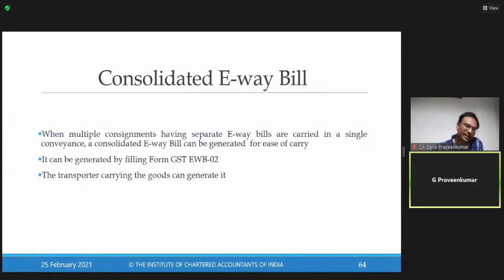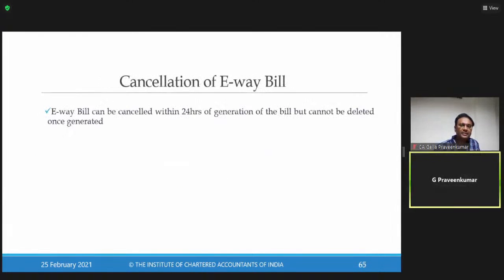Now, there is a concept called consolidated e-way bill under GST law. Usually when there is a transportation, when a vehicle has to carry the consignment, that vehicle has multiple consignments. A couple of consignments may have an e-way bill, a couple of consignments may not have an e-way bill. Now, the transporter has a responsibility to generate an e-way bill for interstate movement of consignments where there is no e-way bill available. Further, where multiple consignments with multiple e-way bills are there, he can fill this form called e-way bill 02 and generate one unique identity number. This is in case of multiple e-way bills.